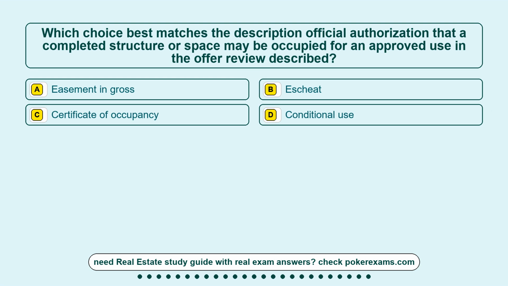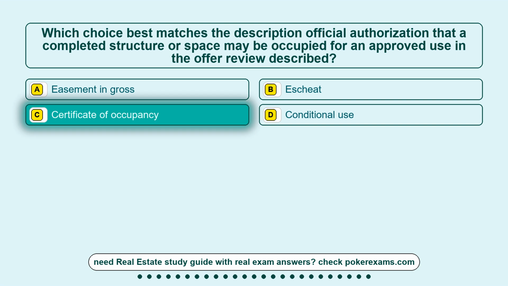Question 13. Which choice best matches the description: official authorization that a completed structure or space may be occupied for an approved use in the offer review described? Option A, easement in gross. Option B, escheat. Option C, certificate of occupancy. Option D, conditional use. The correct answer is option C, certificate of occupancy.